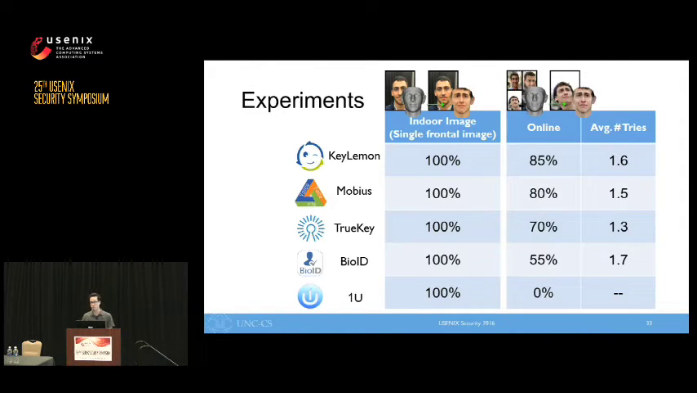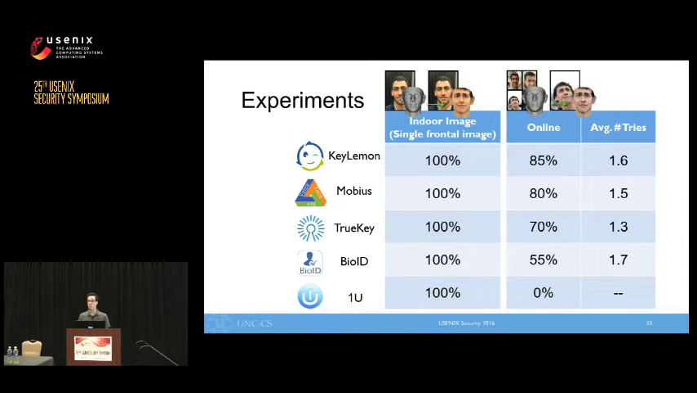For online photos, the success was not as great, but still quite high. Keylemon was spoofed by 85% of the reconstructions, Mobius by 80%, TrueKey by 70%, BioID by 55%, and we were unable to spoof the OneU system using online images.